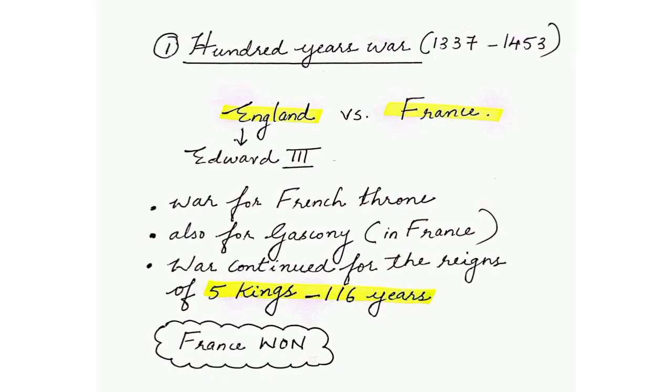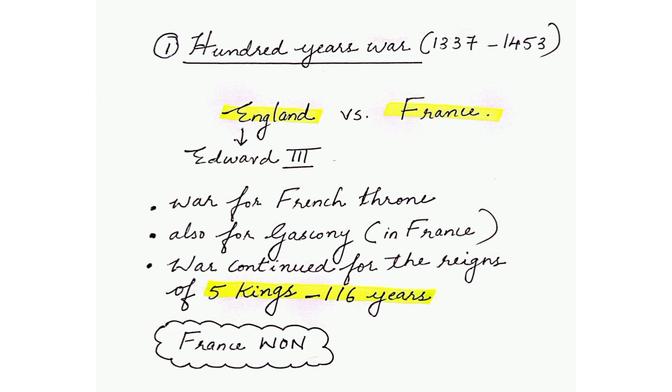Now moving into Chaucer's period, let's see what were the important events that took place in the age of Chaucer. Firstly, we have the Hundred Years' War. Now, this war was fought between England and France. Now, again, we have to go back to the Anglo Norman period where William the Conqueror, who was the king of Normandy, came to England and conquered England. Now, after conquering England in the Battle of Hastings, William the Conqueror was ruling both England and Normandy.